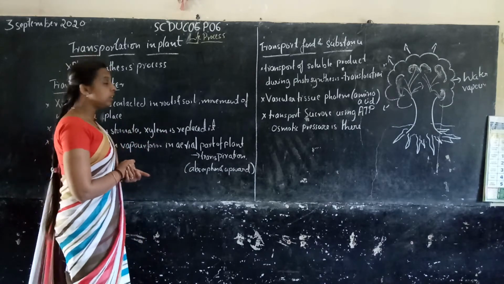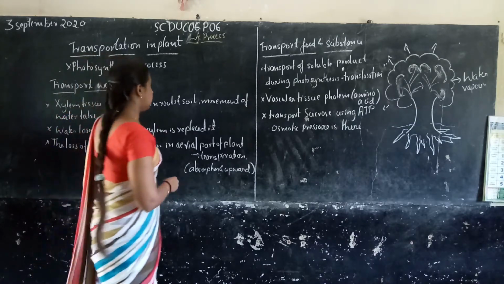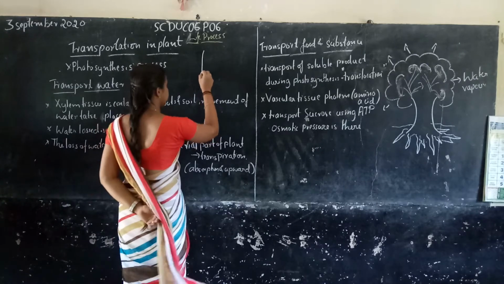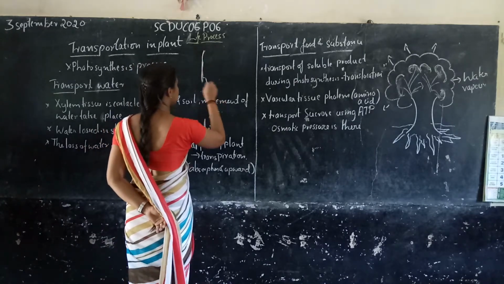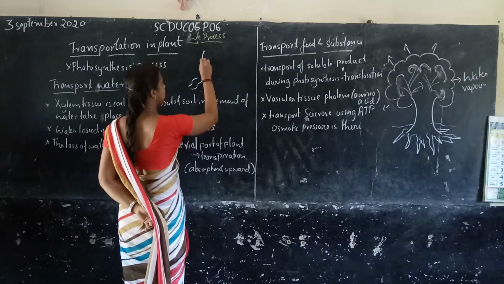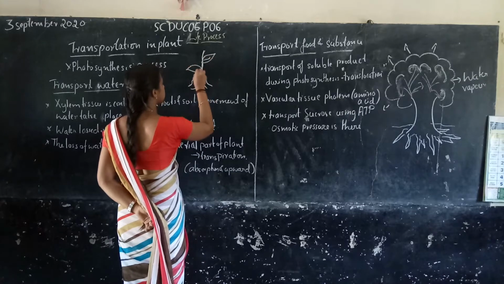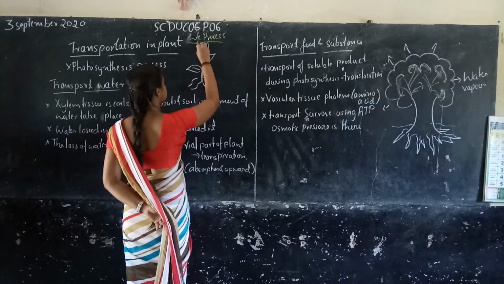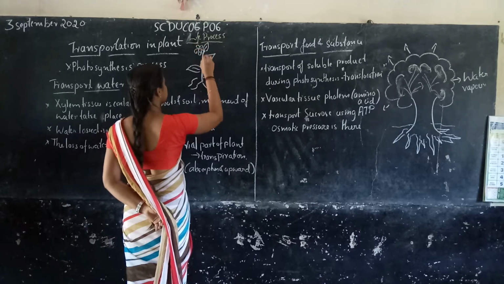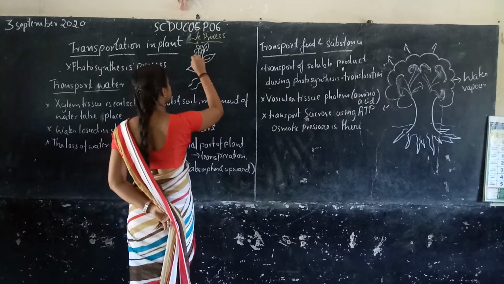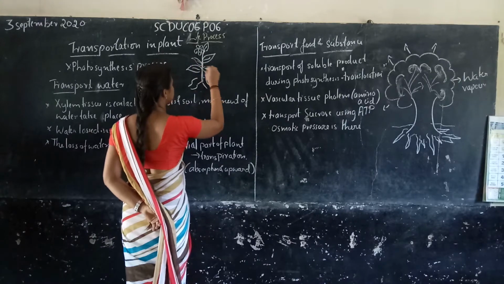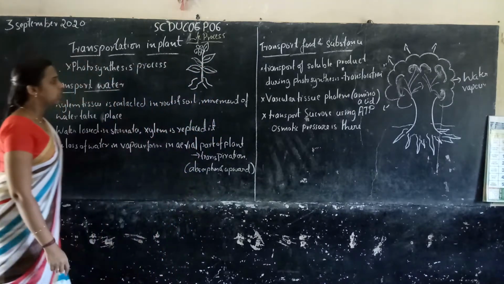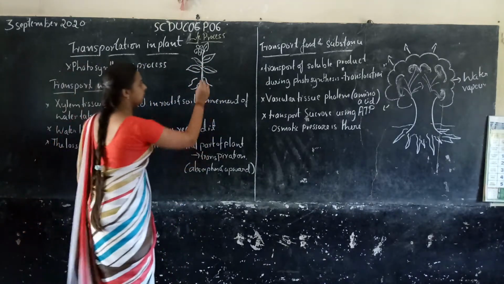What happens in this photosynthesis process? Imagine this is a plant. This is the roots, here the leaf, here the flower.